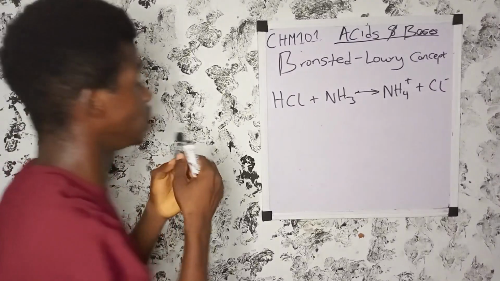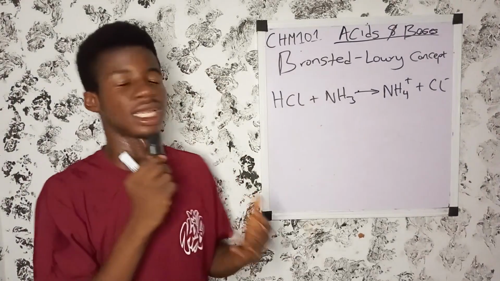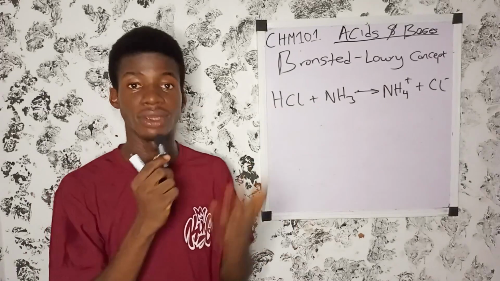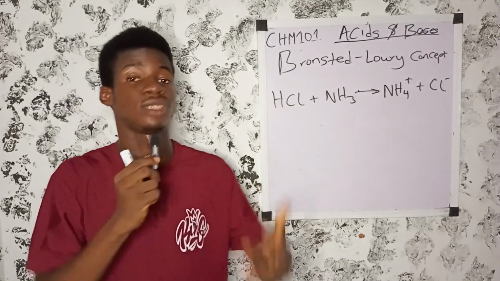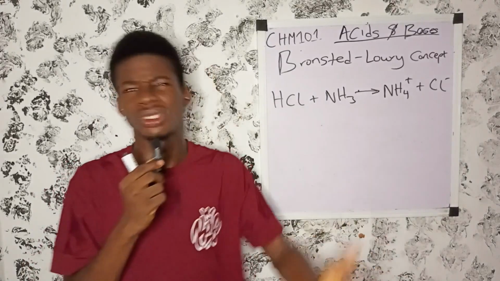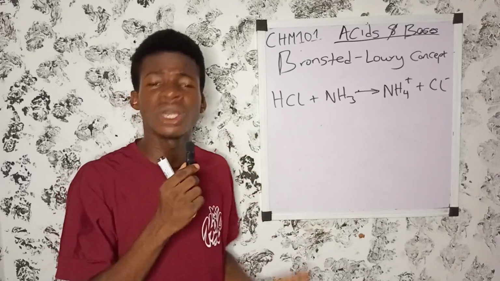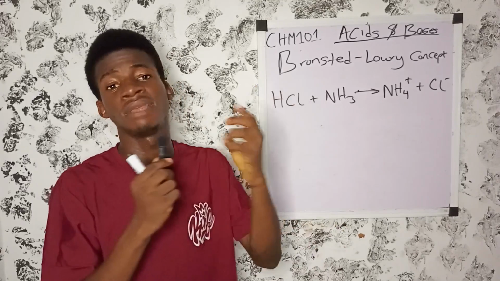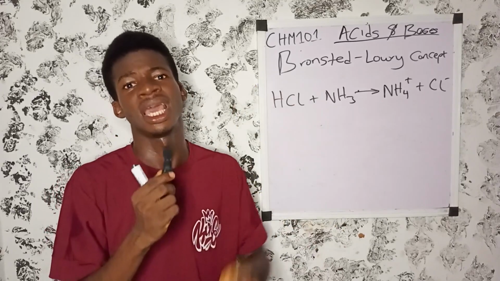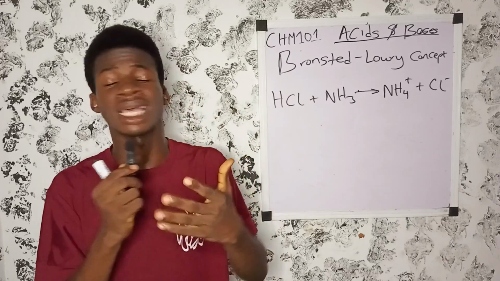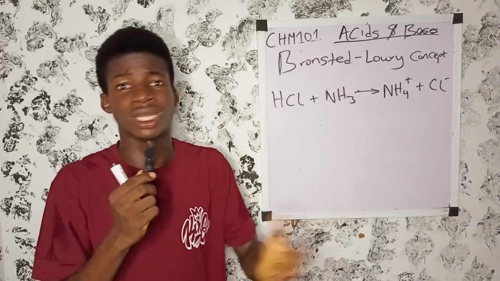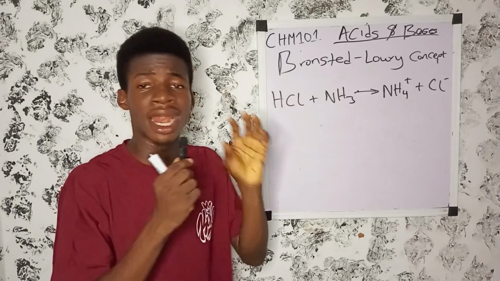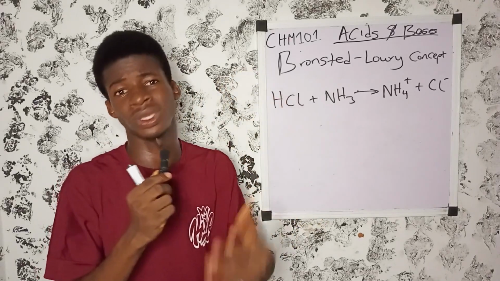Okay, now we'll move to the next concept about an acid, which is the Bronsted-Lowry concept. Arrhenius defined an acid to be any substance that dissolves in water to produce hydronium ion. Yes, Arrhenius' concept has a limitation, and its limitation is that it limits an acid to an aqueous solution. Arrhenius is saying that without an aqueous solution, an acid cannot perform. I hope you understand.